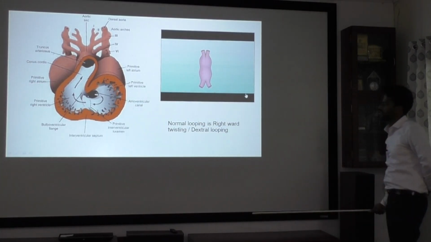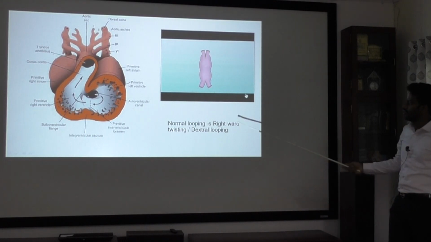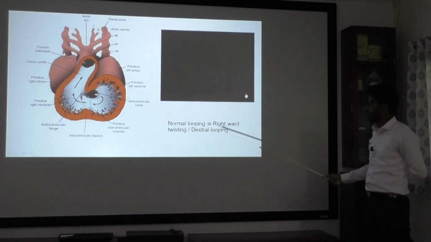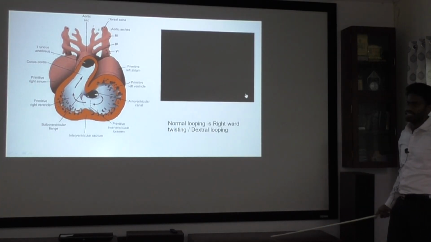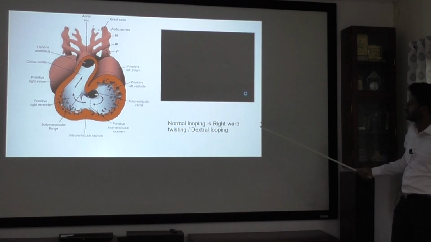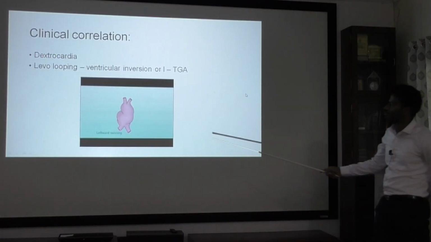This is normal looping. What happens if it rotates in this direction? This is called dextral looping. Sometimes looping can happen in the leftward direction. It is called levo looping. So here levo looping happens.